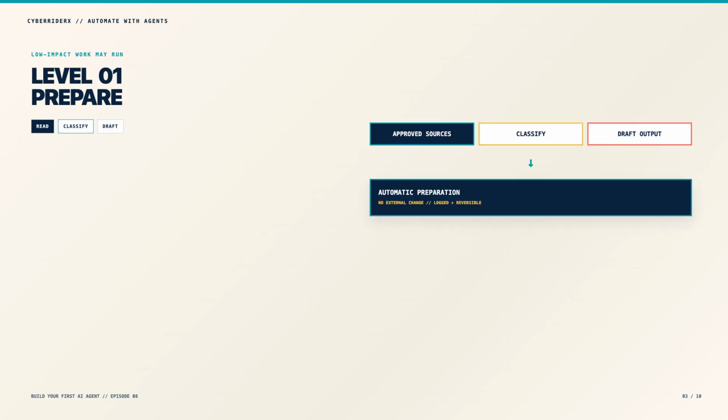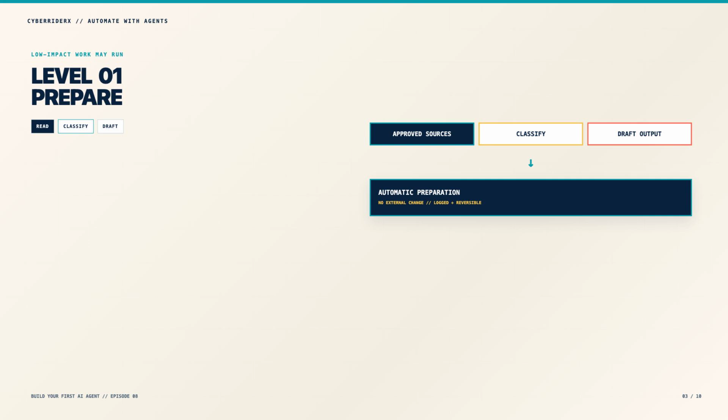The first level is automatic preparation. This includes reading approved sources, organizing information, classifying items, and drafting outputs. Preparation creates useful work without committing an external change. If the result is wrong, a person can discard it and rerun the task.